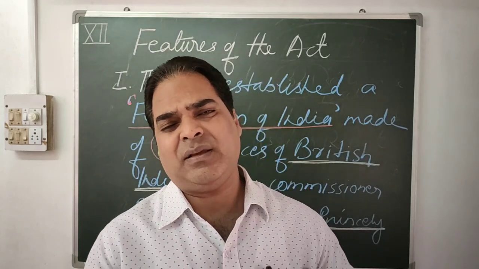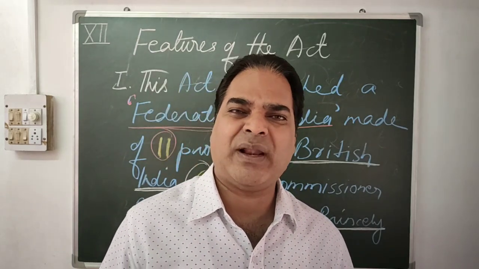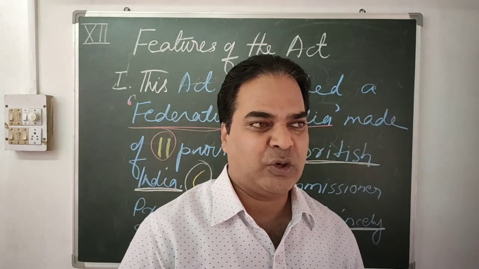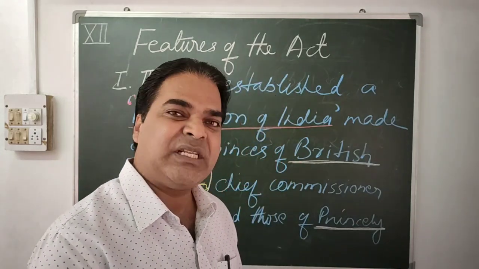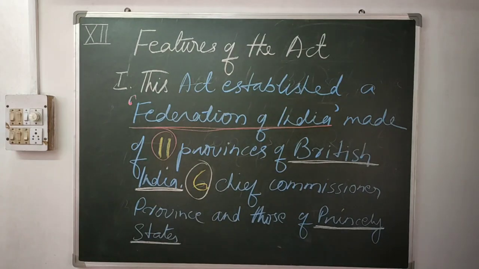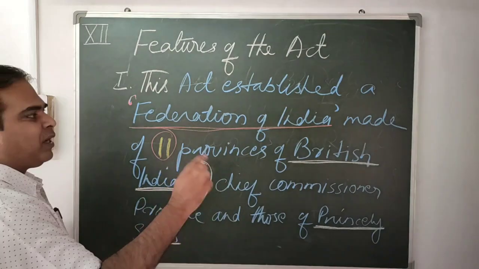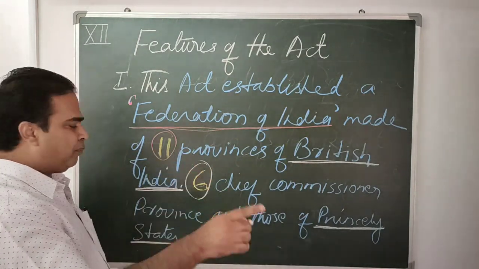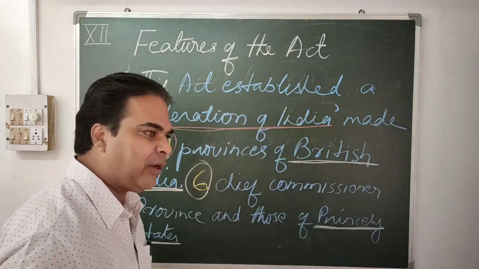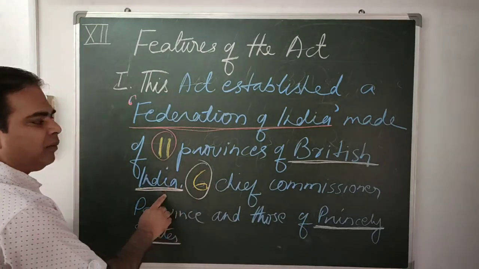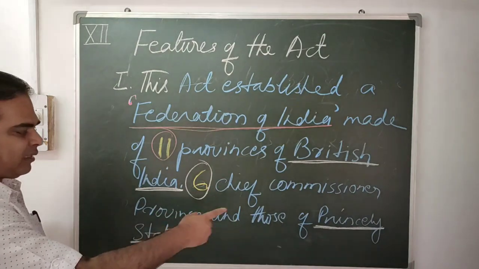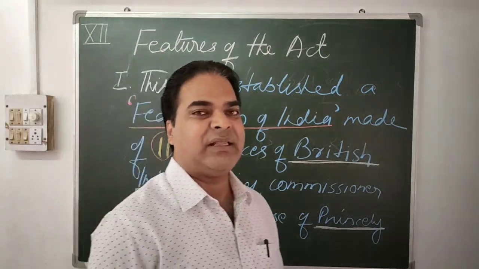In this way, many princely states were there, ruled by Raja Maharajas. Rajwadas were there, and all those merged later on. During the British government, these princely states were there. Their representation was done by the princely rulers. So the federation was made of 11 provinces of British territory, directly ruled by the British government, and 6 chief commissioner provinces ruled by them, and the princely states ruled by the princes.